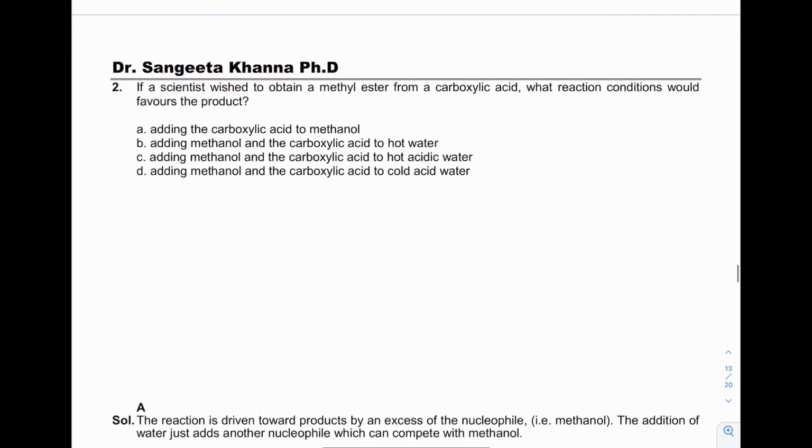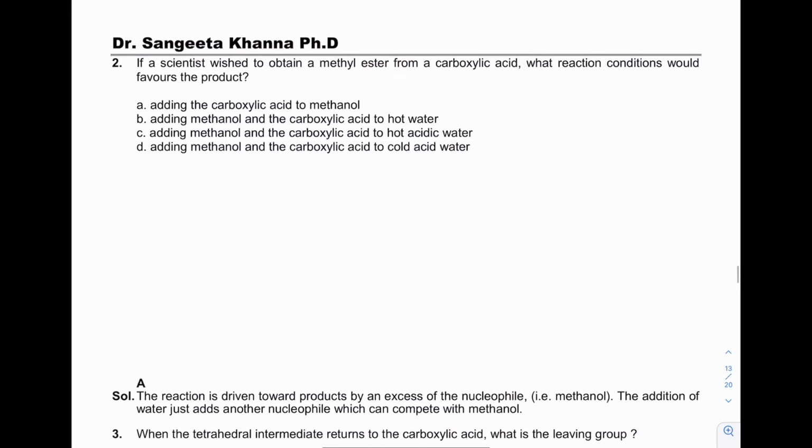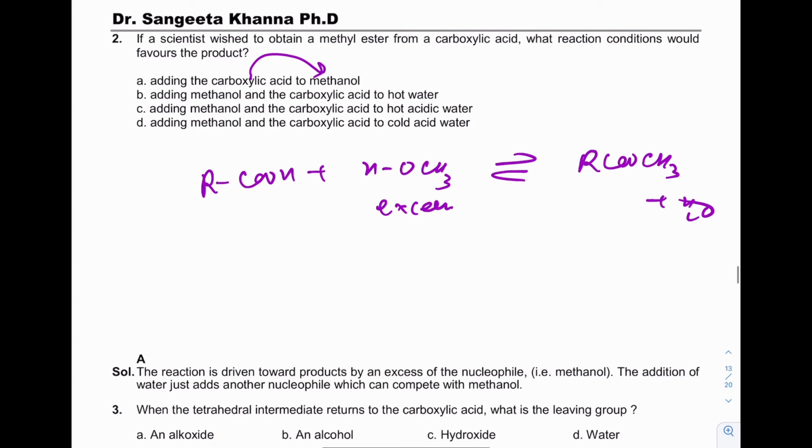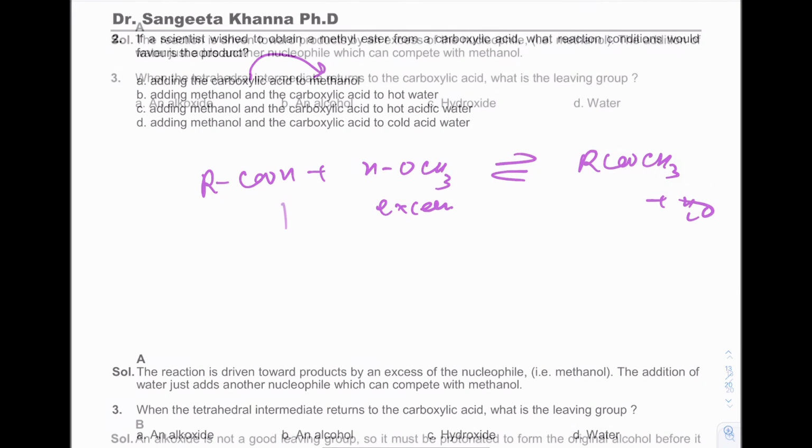If a scientist wished to obtain a methyl ester from a carboxylic acid, what reaction conditions would favor the product? Esterification is reversible, and excess alcohol will favor the reaction in the forward direction. So if carboxylic acid is added to methanol, it will favor the forward reaction, not the backward reaction. So acid should be added.